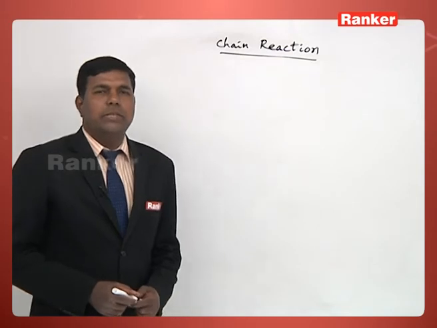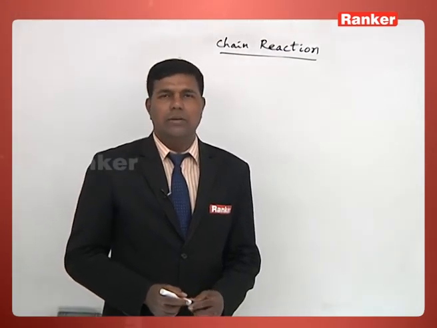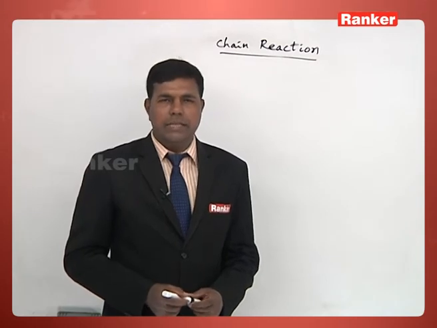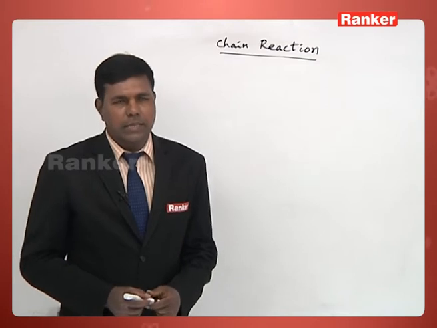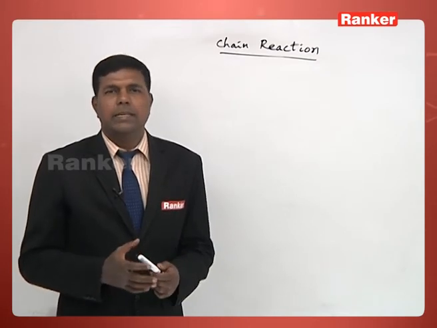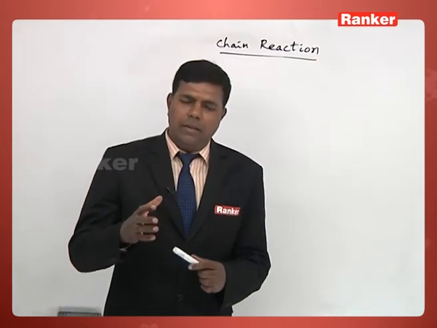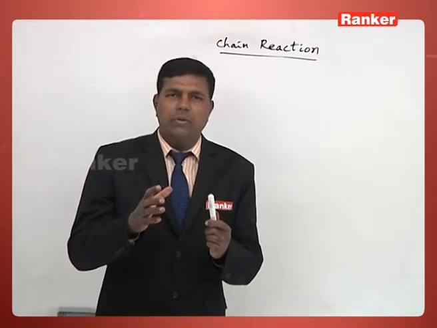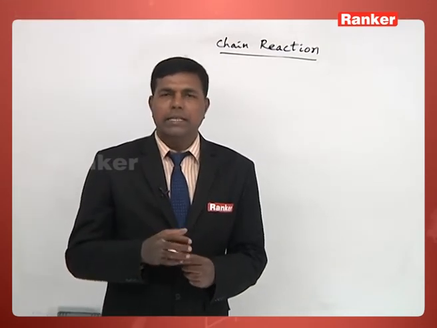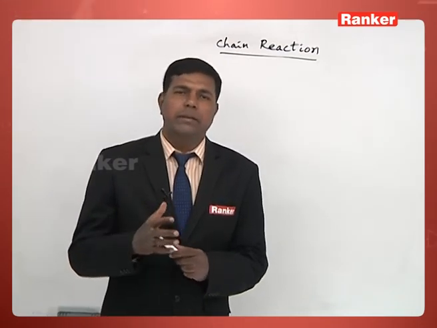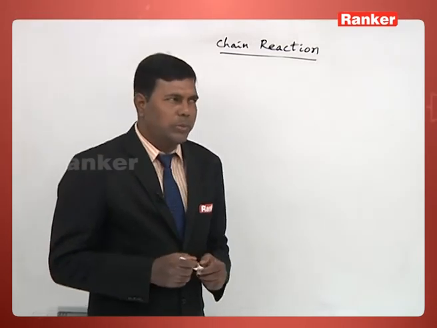See, in chain reaction also there are 2 types. One is controlled chain reaction, another is uncontrolled chain reaction. In the first process, the number of neutrons is controlled so that the energy is released in a systematic manner. That is, in a given time interval, a particular fixed amount of energy is released in a controlled chain reaction. Such a reaction is used to produce electric power in nuclear power plants. Controlled chain reaction is used there.